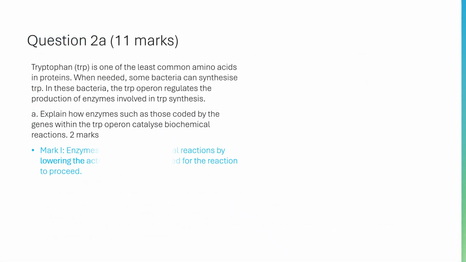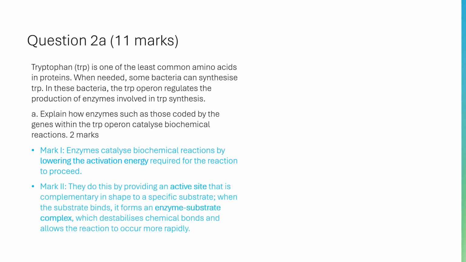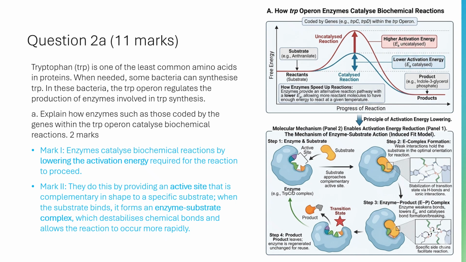Mark 1. Enzymes catalyze biochemical reactions by lowering the activation energy required for the reaction to proceed. Mark 2. They do this by providing an active site that is complementary in shape to a specific substrate. When the substrate binds, it forms an enzyme-substrate complex, which destabilizes chemical bonds and allows the reaction to occur more rapidly.